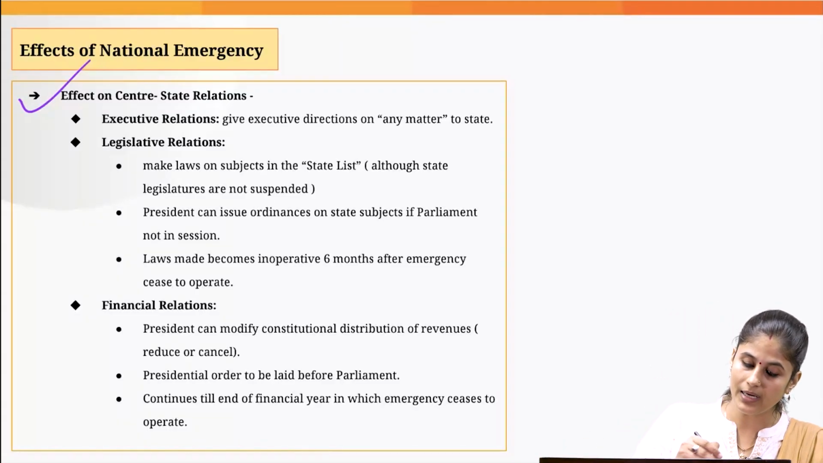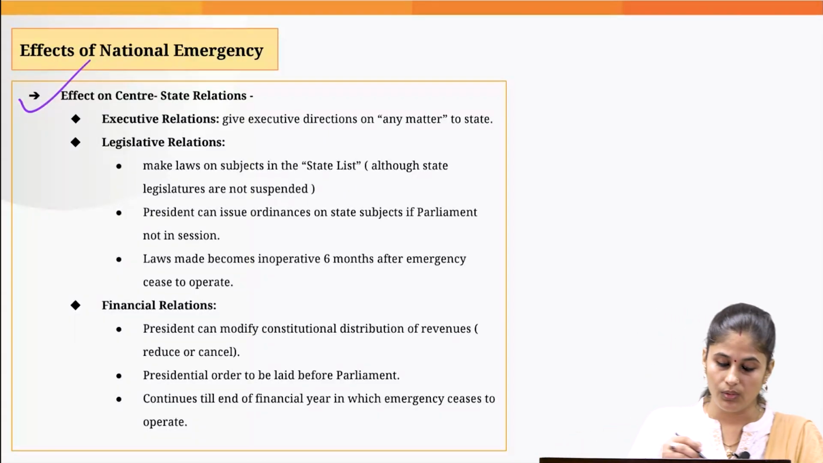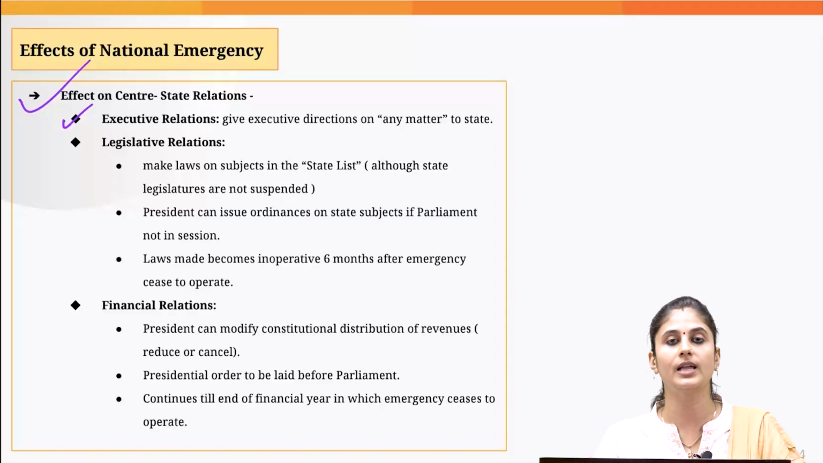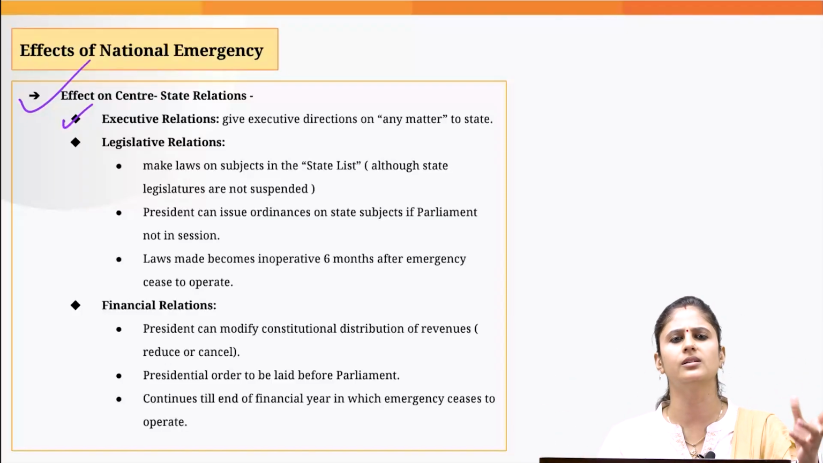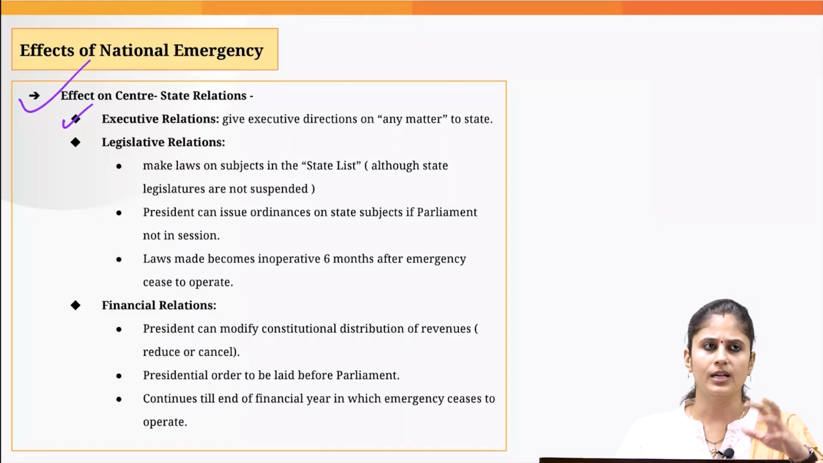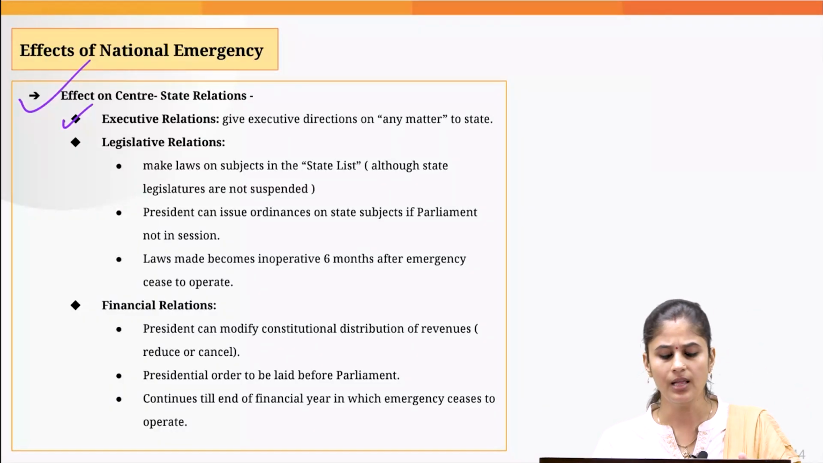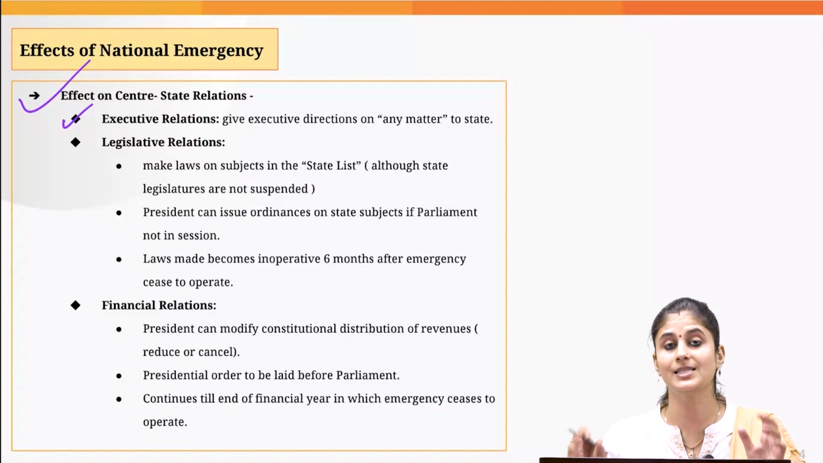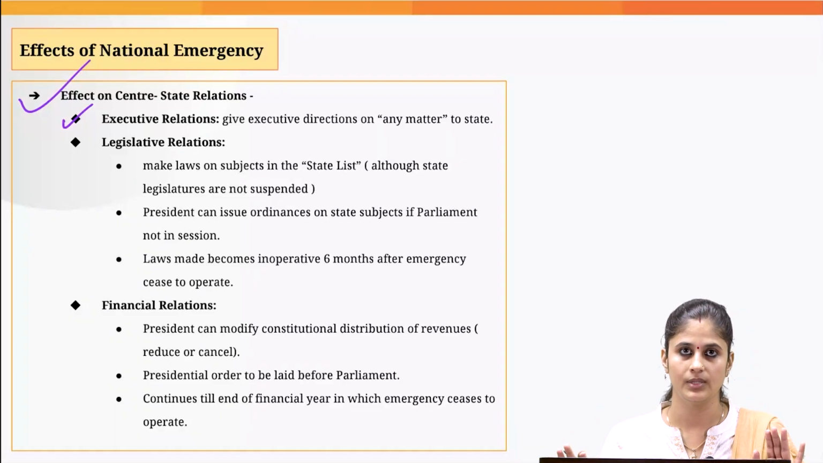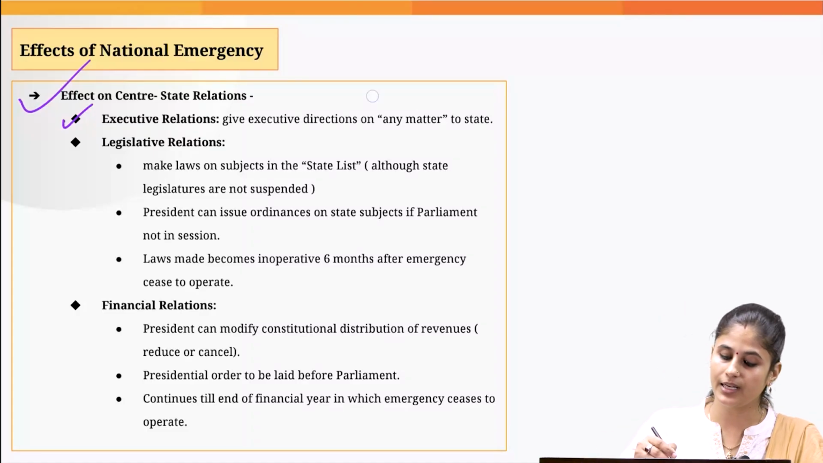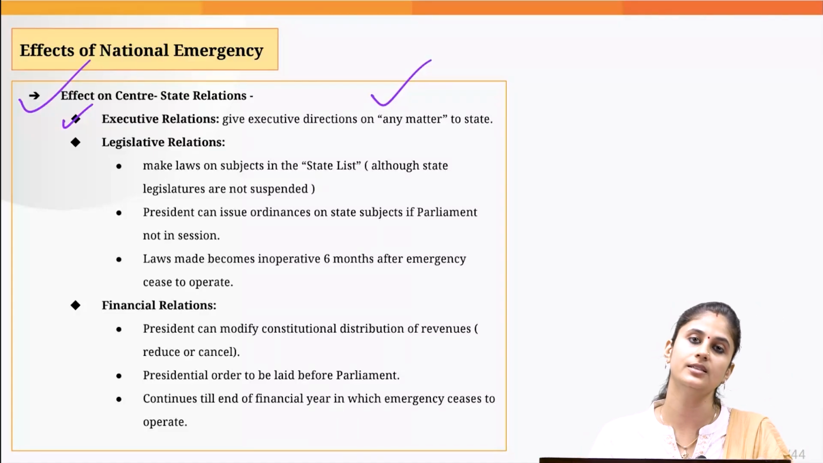So, how does it impact the center-state relation? In the executive domain, what happens? In normal times, the center can give directions to the states on certain matters, with regard to the welfare of scheduled tribes, etc. But during national emergency, the center can give directions to the states on any matter, literally any matter, and the state is obliged to follow the center's directions.